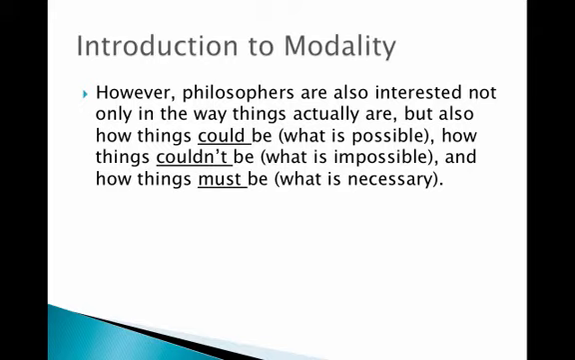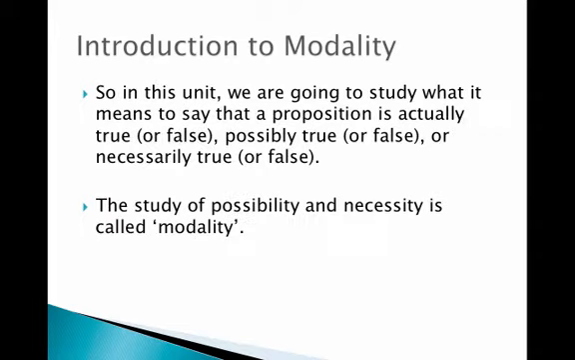We're going to use several examples throughout this lecture, but for example, here's something that could be the case, but currently isn't. It could be the case that the sky is red. It just so happens to be blue. It couldn't be the case that 2 plus 2 equals 5. And it has to be the case that 2 plus 2 equals 4. So that's just some ready examples of possible, impossible, and necessary.